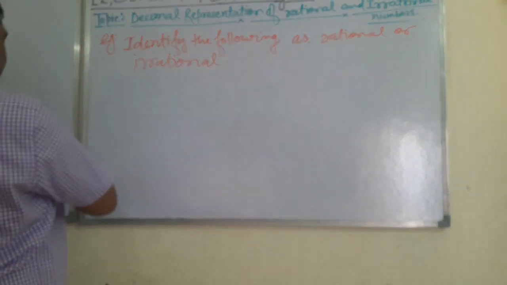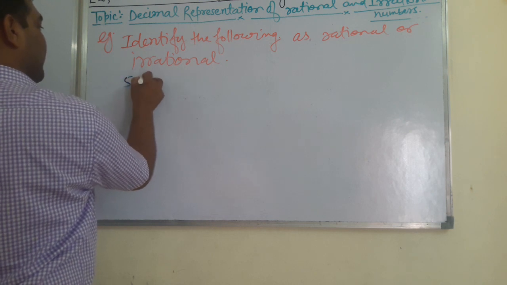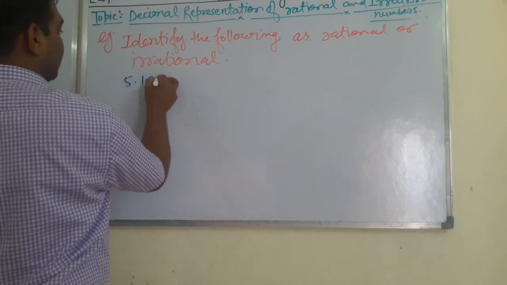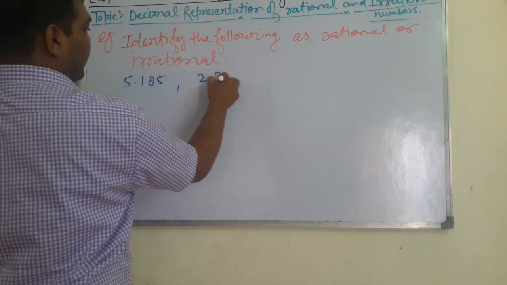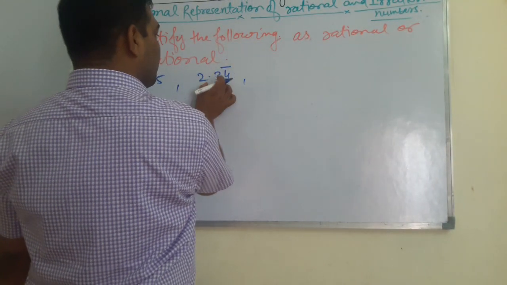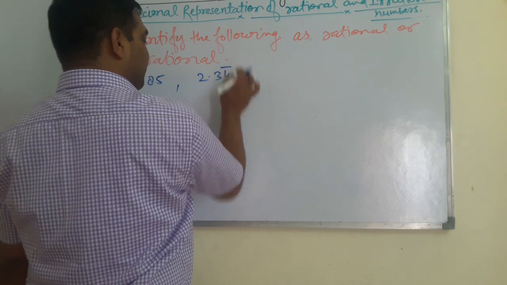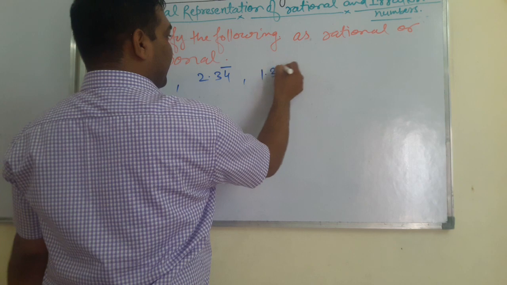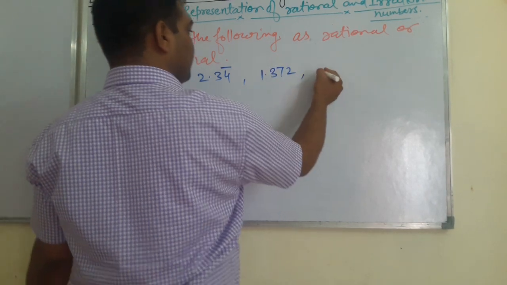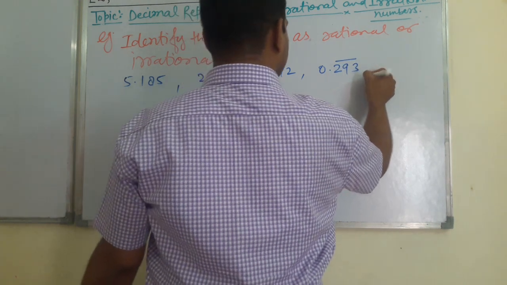Here are some numbers: 5.185, 2.34, 2.34 bar, where the bar is on the number 4, 1.372, 0.293 bar.